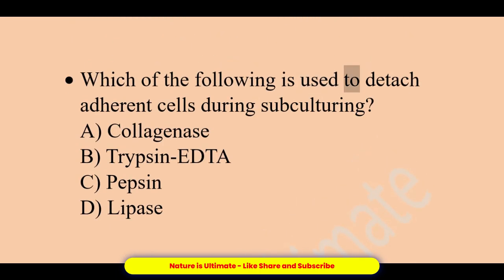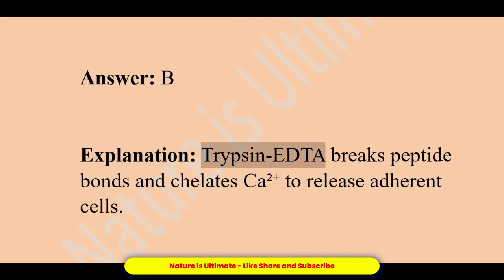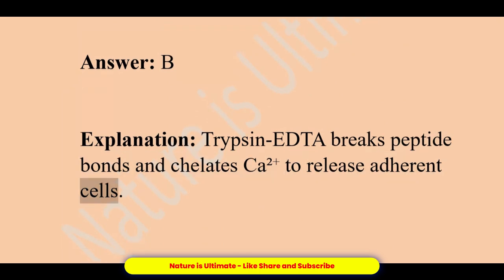Which of the following is used to detach adherent cells during subculturing? A. Collagenase. B. Trypsin-EDTA. C. Pepsin. D. Lipase. Answer, B. Explanation, trypsin-EDTA breaks peptide bonds and chelates Ca2+ to release adherent cells.